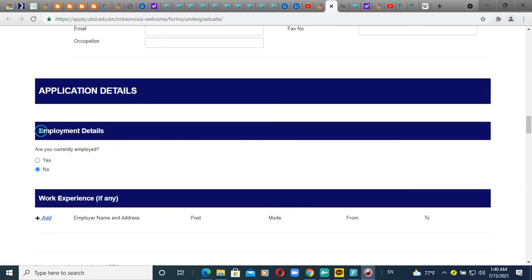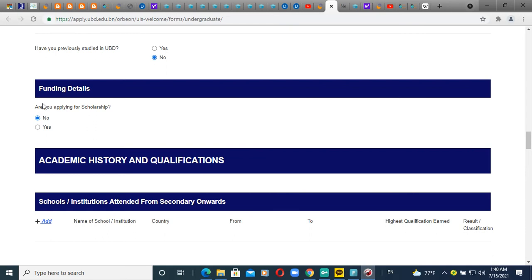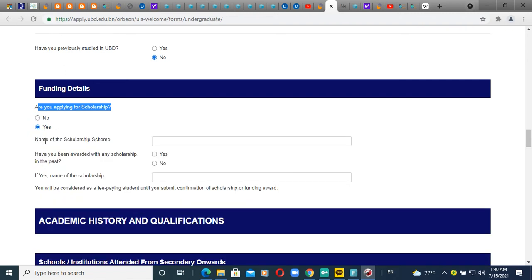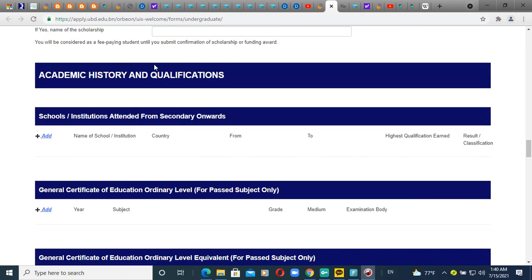And then the employee details, I think you don't need to, because you are not an employee. And work experience, I think you also don't need. So are you applying for scholarships? That means yes, because you are applying for a scholarship. So go here, and then you have to mention the scholarship name, like UBD scholarship, University of Brunei scholarship, something like that. Just write the university scholarship name in here.